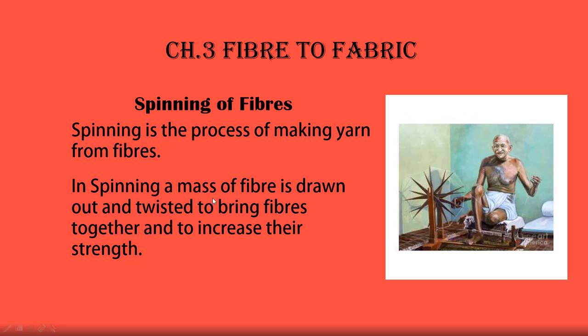So the same principle is applied here, students. When we combine a number of sticks, 4 or 5 sticks together, they will not break. But if we take individual sticks, they will break. In the same way, an individual fiber will break easily. So a number of fibers are joined together to increase their strength, so that when they are woven into a cloth, it will be strong. That is the process. Now spinning of fibers, I hope you have understood.